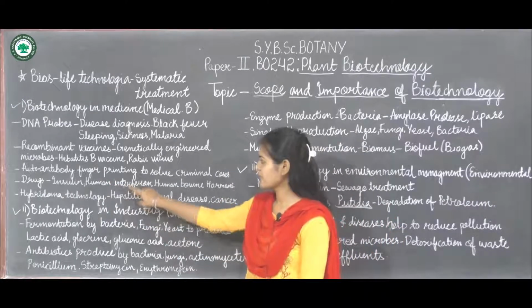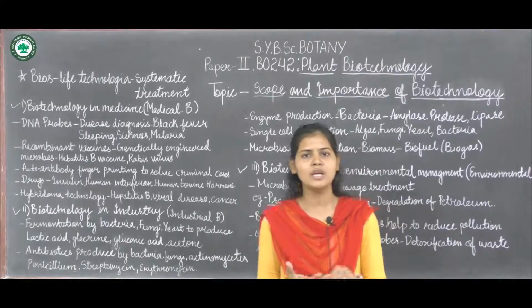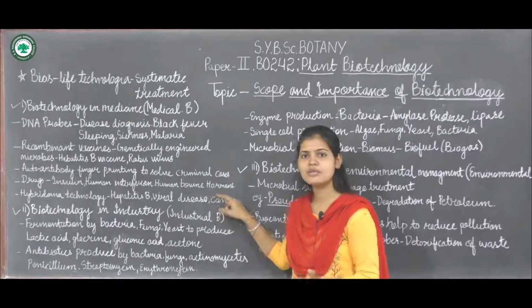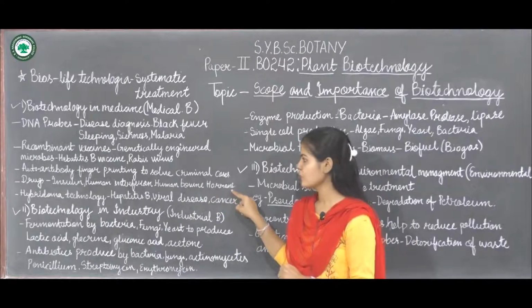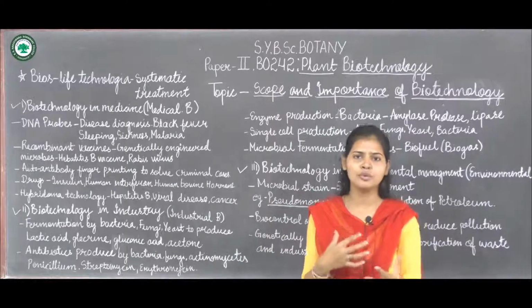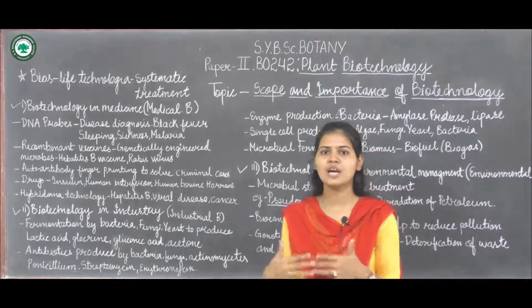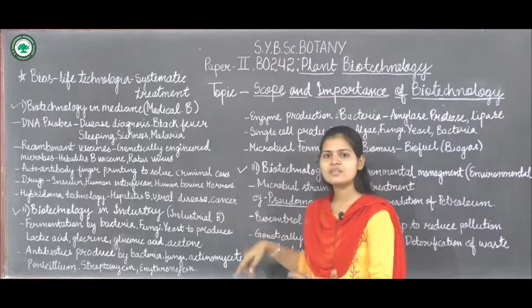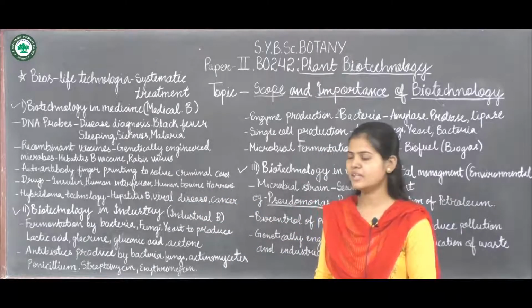Now next, biotechnology is also utilized for the production of drugs, such as insulin, human interferon, and human bovine hormone. These are drugs which are mostly produced in our human body, but by using biotechnology they can be produced artificially. Insulin, for example, can be used for treating a person having diabetes.